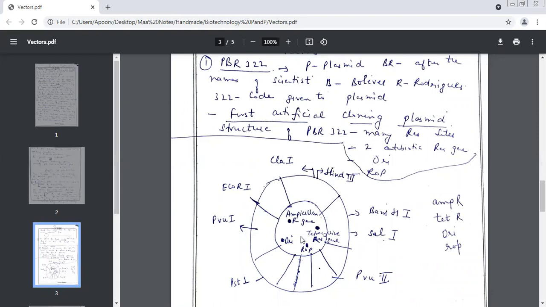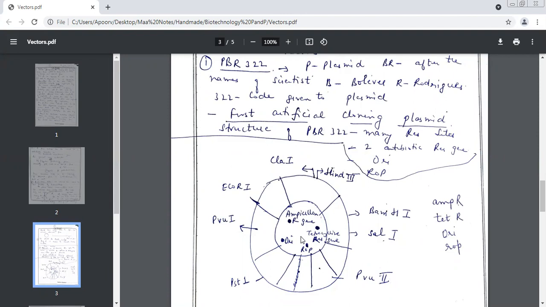Can you see ROP? See in the center, can you see ROP, children? Yes, ma'am. And can we see the ORI site? Yes, ma'am. So we have all the things we need, and it is small in size because the shape is circular. So all the 5 characteristics we have.